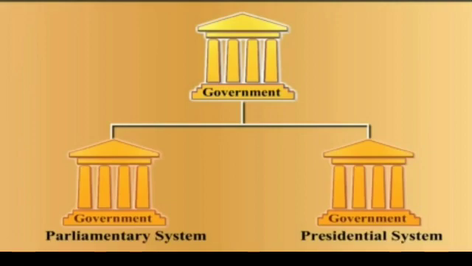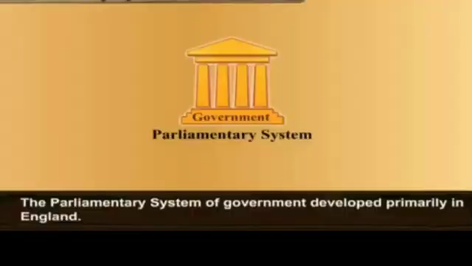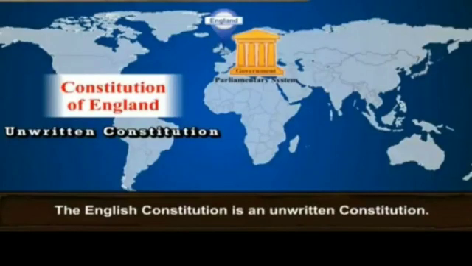There are two main types of government systems that are followed. First, parliamentary system. Second, presidential system. The parliamentary system of government developed primarily in England. The English Constitution is an unwritten constitution.